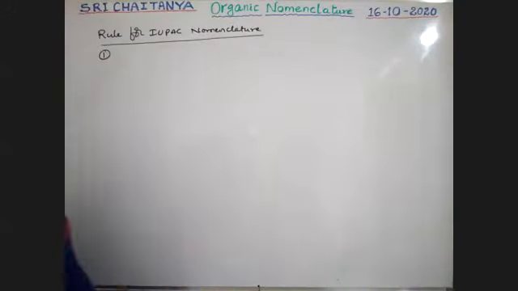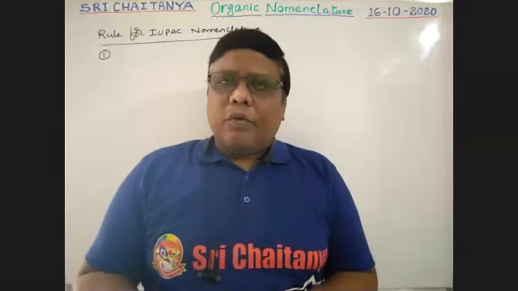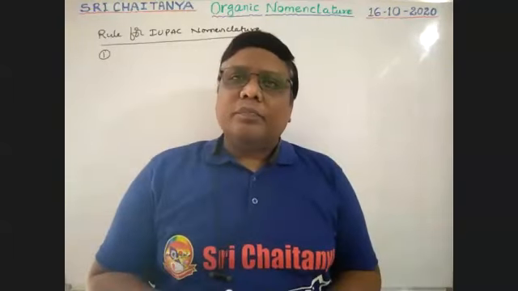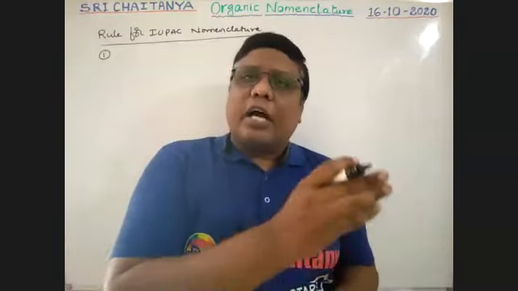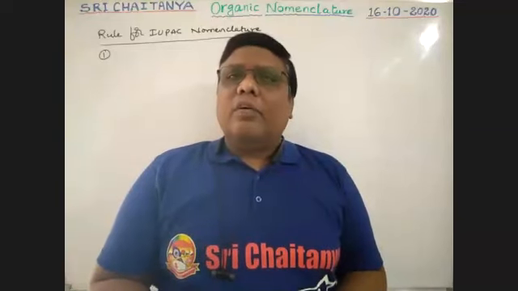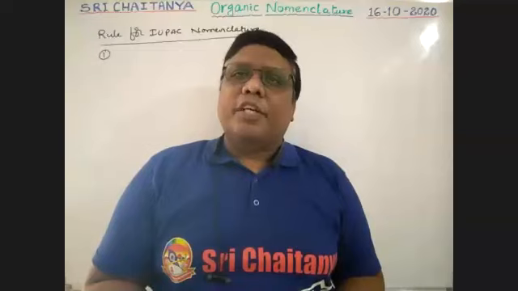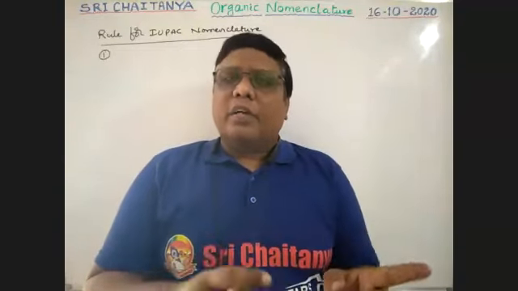See, boys. So a compound is given to you. How to name the compound? First of all, find out the longest chain present in that compound. So longest chain means longest carbon-carbon chain, continuous carbon chain. That chain is called the parent chain, or principal chain. So first find out that principal chain and write its corresponding root word.